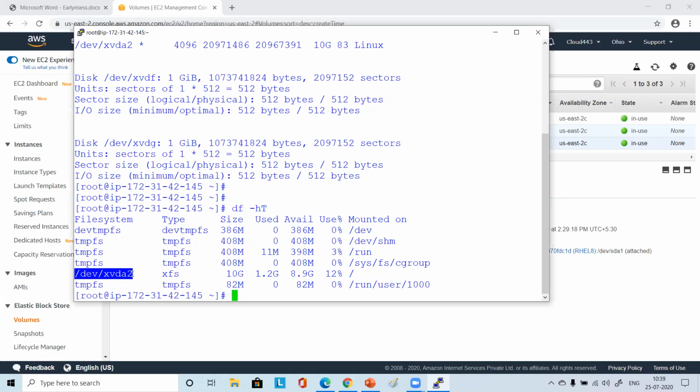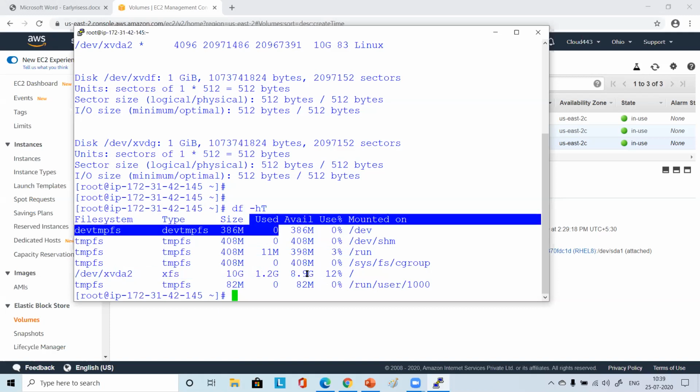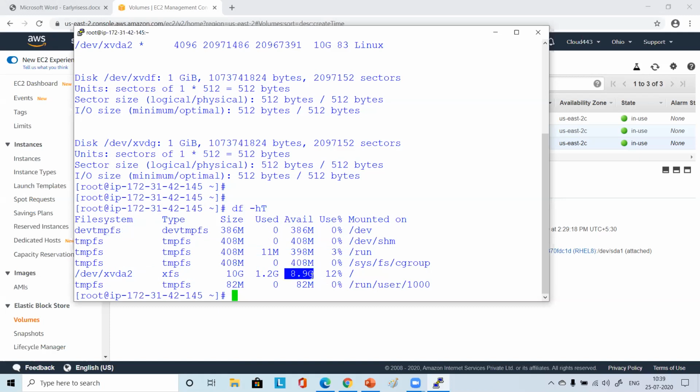But xvda1 is shown as XFS, 10 GB, 1.2 GB is already used, 8.9 GB is remaining. Total utilization of this disk is 12%, and this is mounted on slash. Slash means root volume. All clear, everyone?